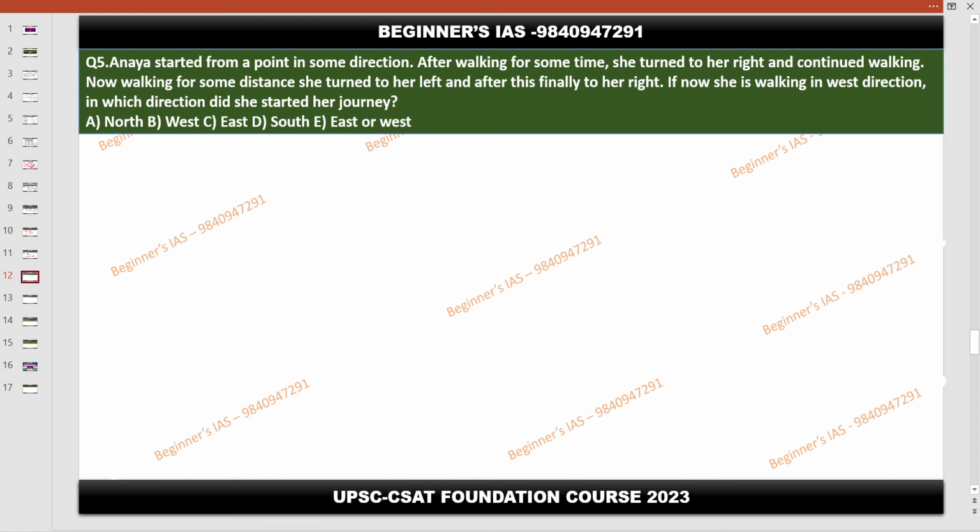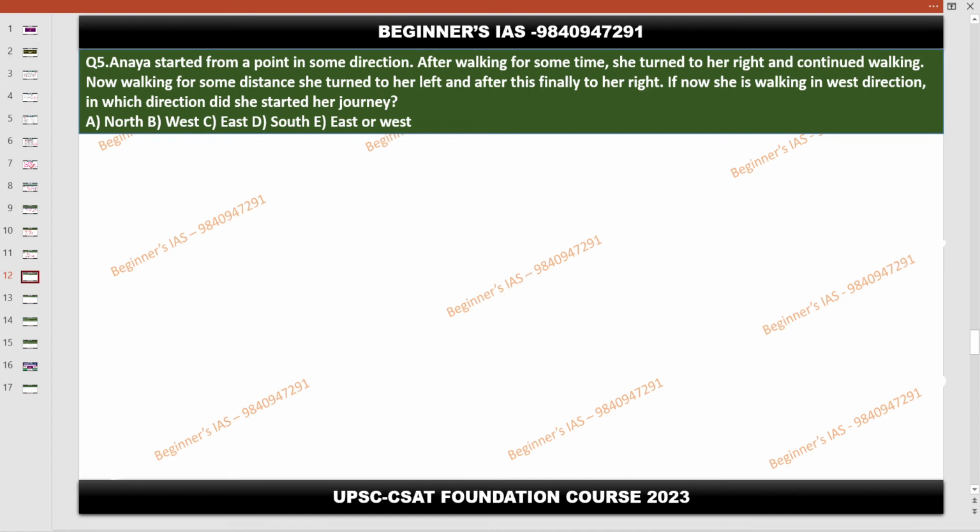If now she is walking in the west direction, in which direction did she start her journey? So what is the best method to solve this kind of question? Go to the reverse statement. That is the best method to solve this kind of question.